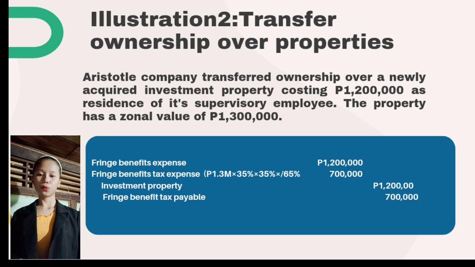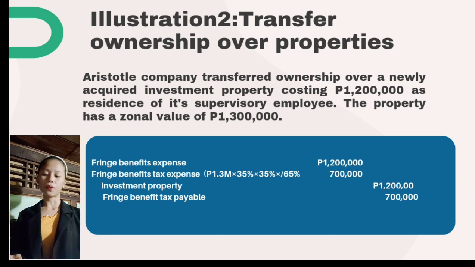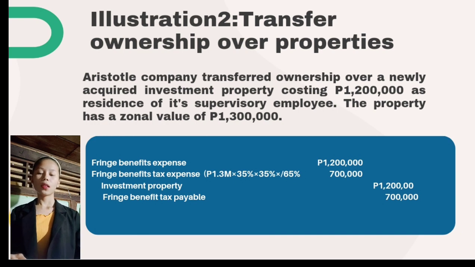So illustration 2. Transfer of ownership over properties. Aristotle Company transferred ownership over a newly acquired investment property costing 1,200,000 pesos as residence of its supervisory employee. The property has a zonal value of 1,300,000 pesos. Then fringe benefit expense is 1,200,000 pesos.